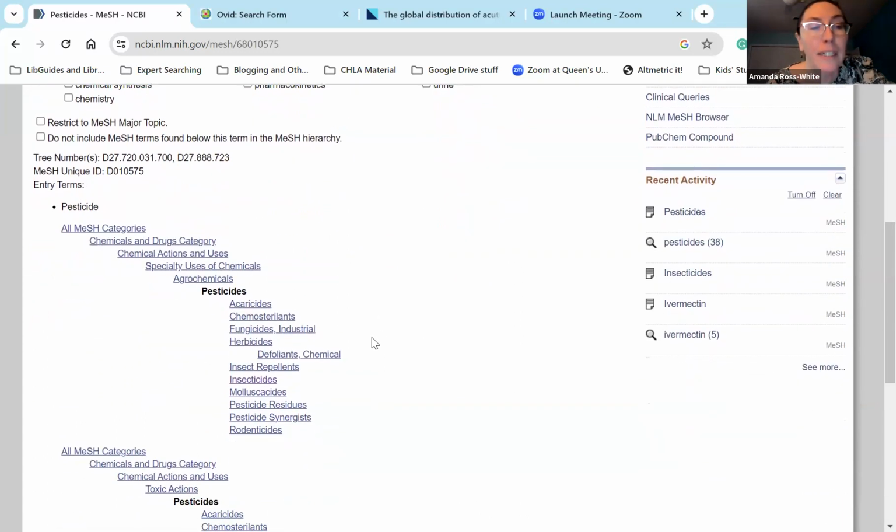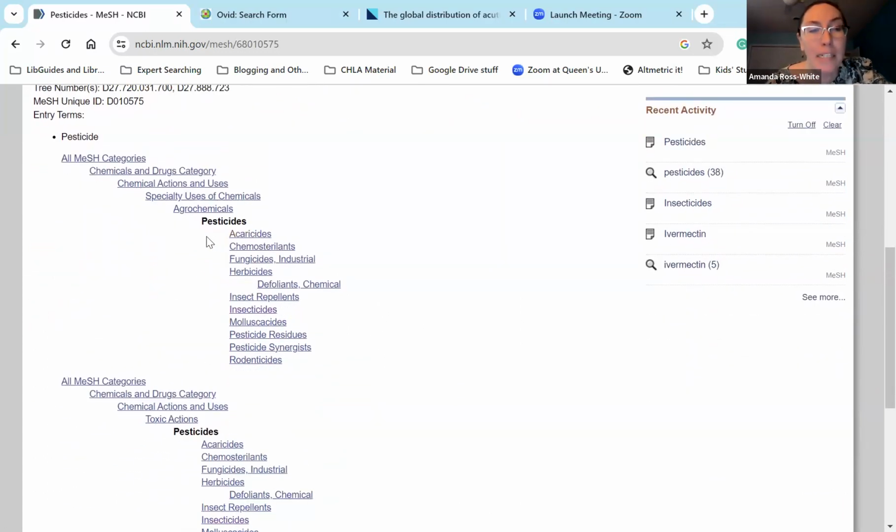And if I scroll down, I can also see that besides pesticides, there are some very specific terms that are types of pesticides. So acaricides, chemicosterilants, etc. So because they did not search subject headings and they didn't explode subject headings terms, they're not going to have any of these narrower terms in here unless they specifically search the text words for these terms as well. And we can see some of these might be pretty significant. For example, the insecticides here.